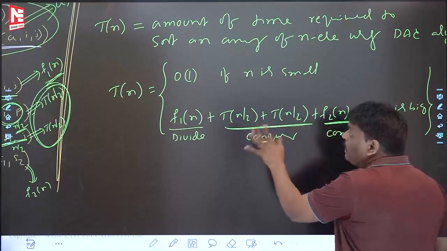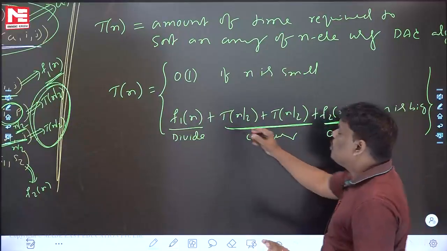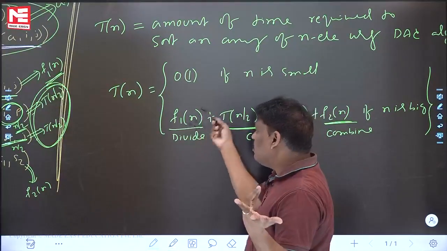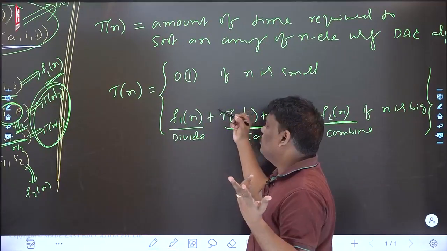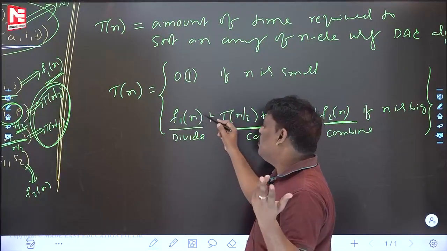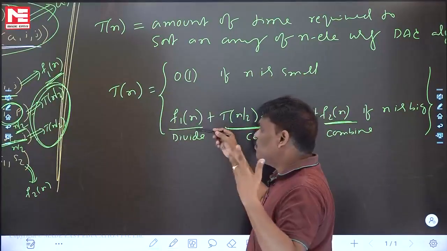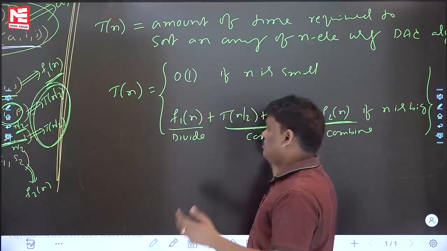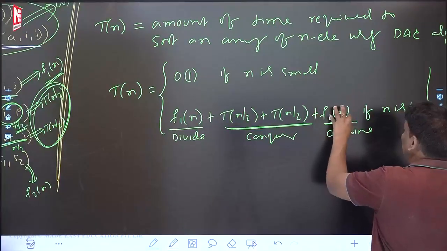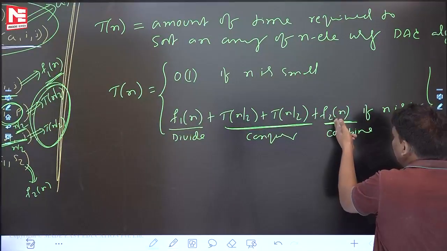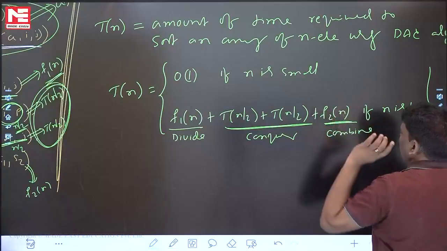I have written this roughly, so please be careful. F1 of n is one function. That may be constant, that may be log n, depending upon the code. That is the meaning of an abstract algorithm. Depending upon the code I have to give it, but because I don't know the code, I have given some function. Combine code also I don't know, so I gave some function. F2 of n is the combine time. This may be constant, log n, or n log n.